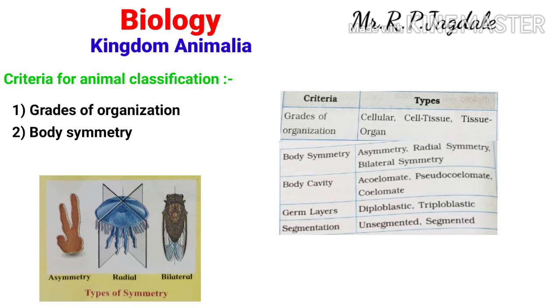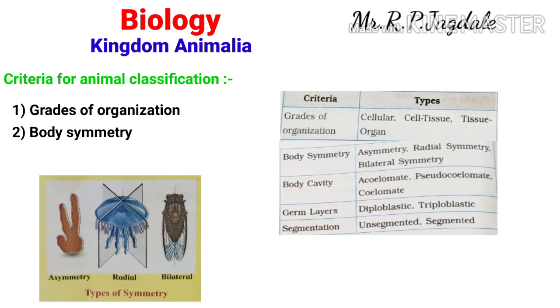Bilateral symmetry means that if the animal is divided into two equal parts, both parts are the same as each other. That means the parts present on the right side are the same as the parts present on the left side. So it is bilateral symmetry.